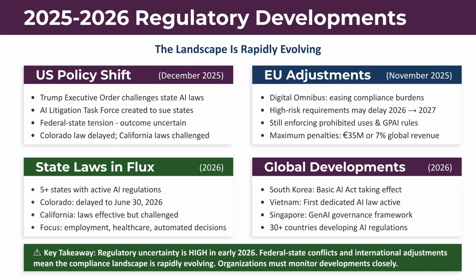Regulatory uncertainty is high in early 2026 due to conflicts between US federal and state laws and international adjustments in the EU. Organizations must monitor these developments closely, as compliance requirements are rapidly changing.